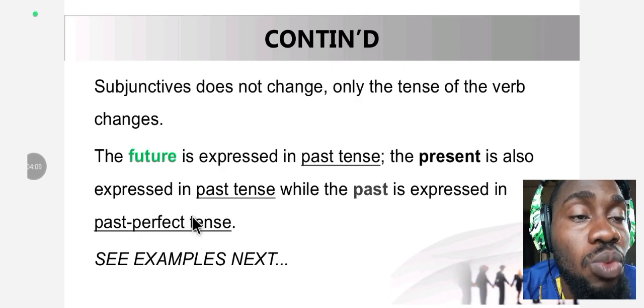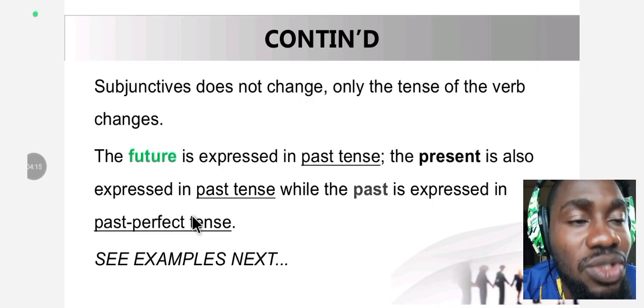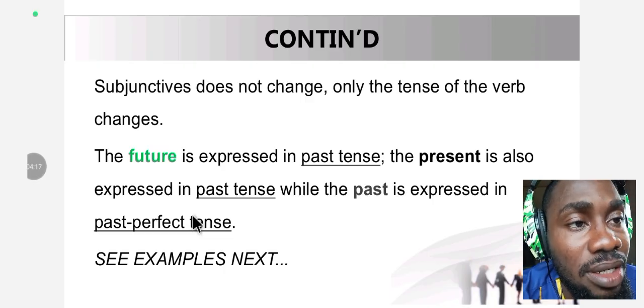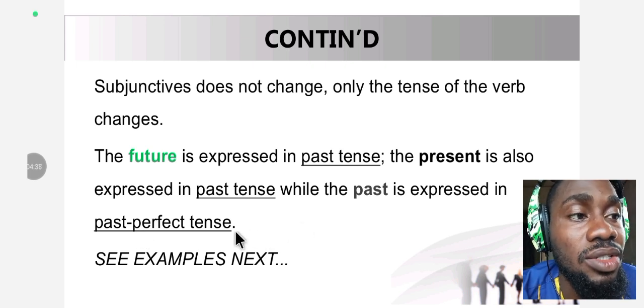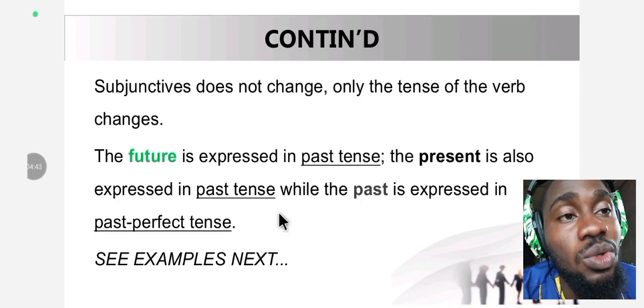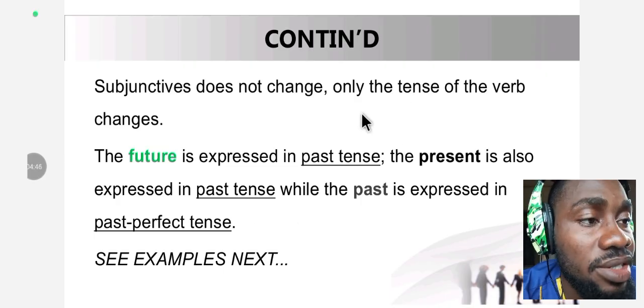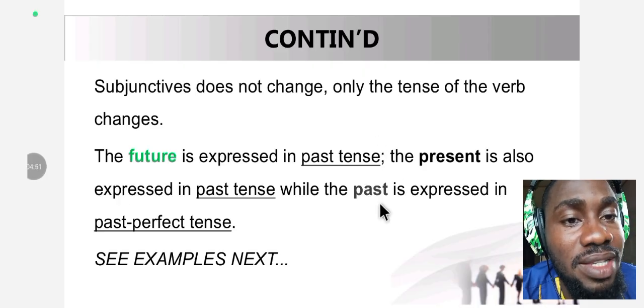Future, we use what? Past tense. Present, we use what? Past tense too. So for future and present, we use past tense. We use past perfect tense to express past situations, which are likely to be unreal. Okay, so let's see examples next. Remember, take note that the subjunctive never changes. What changes is the tense of the verb. Moving on to the examples.